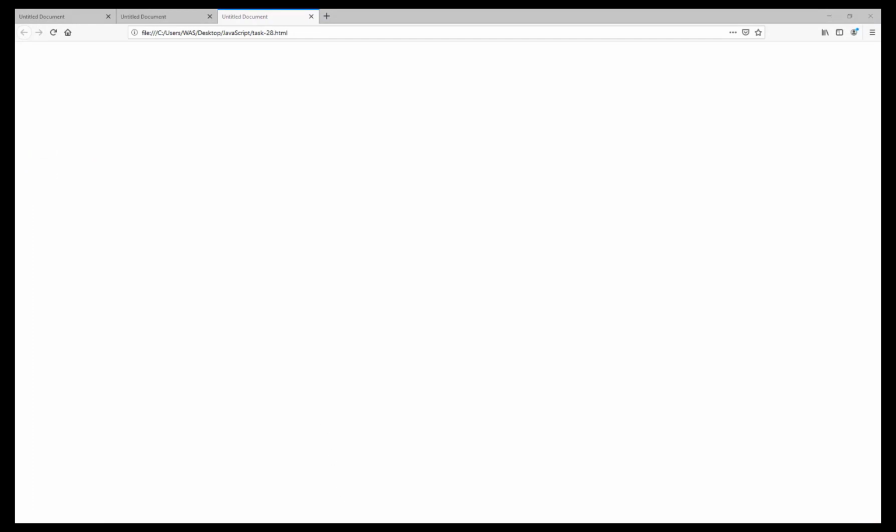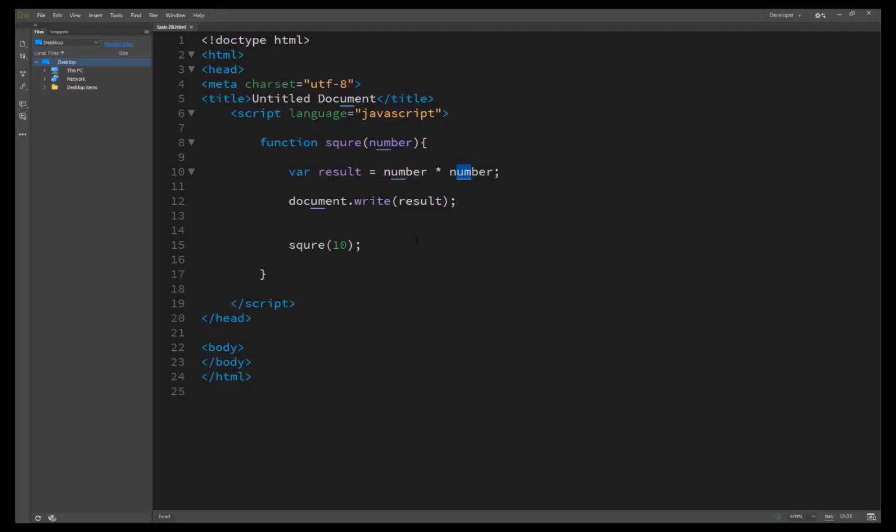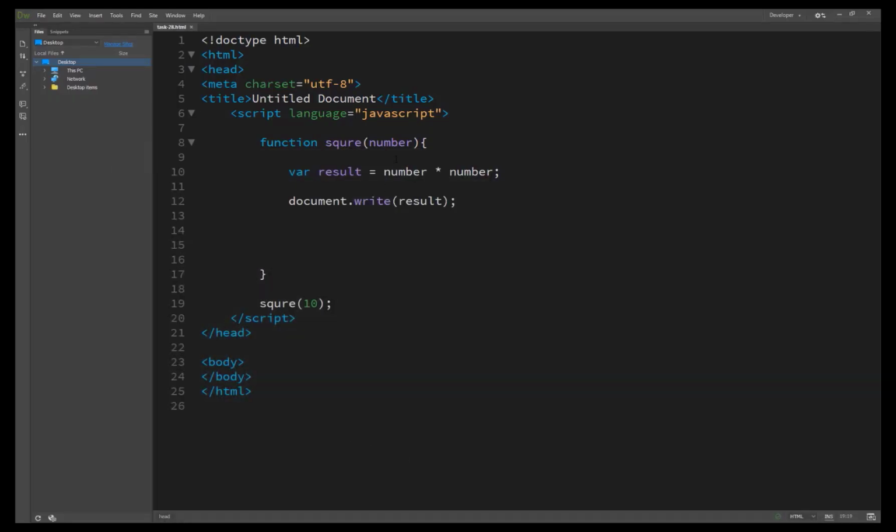So we refresh and it doesn't work. Why doesn't it work? We were calling this function inside the function, but we must call it outside of the function. Now we are getting the result, 100. It's the square of 10.